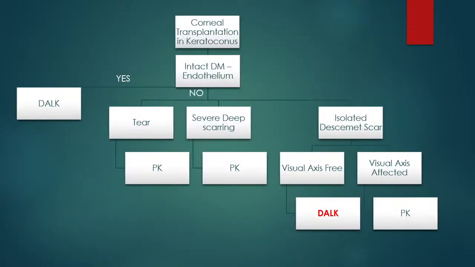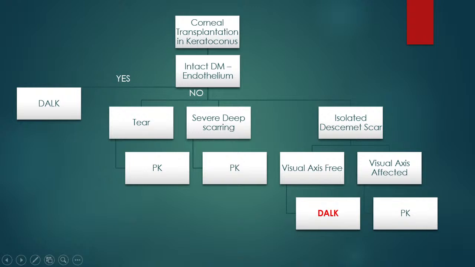And the last treatment procedure that is left for such patients who cannot achieve visual rehabilitation with scleral contact lenses, whether due to the cost factor or any other fitting problems, remains corneal transplantation procedures. Initially, penetrating keratoplasty showed very promising results, but with more developments in surgical procedures, DALK has now become the mainstay of treatment in patients with keratoconus.